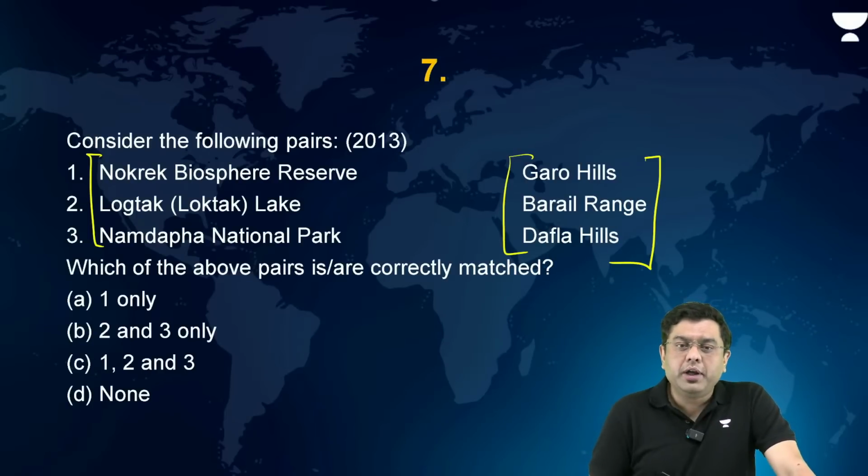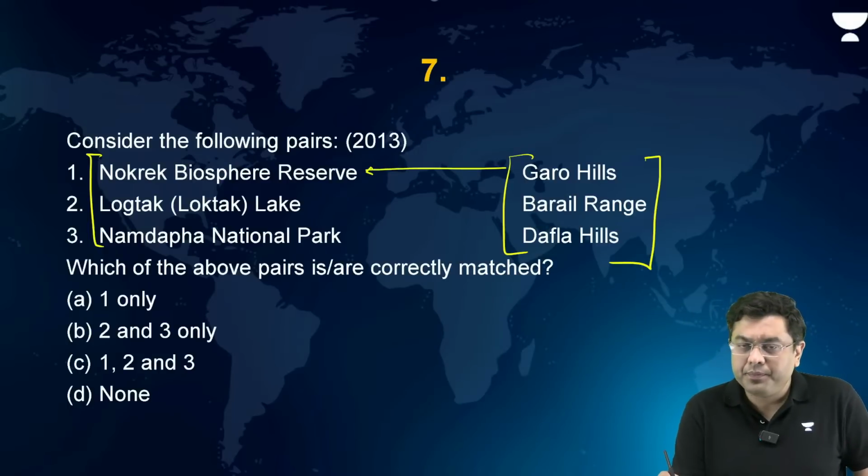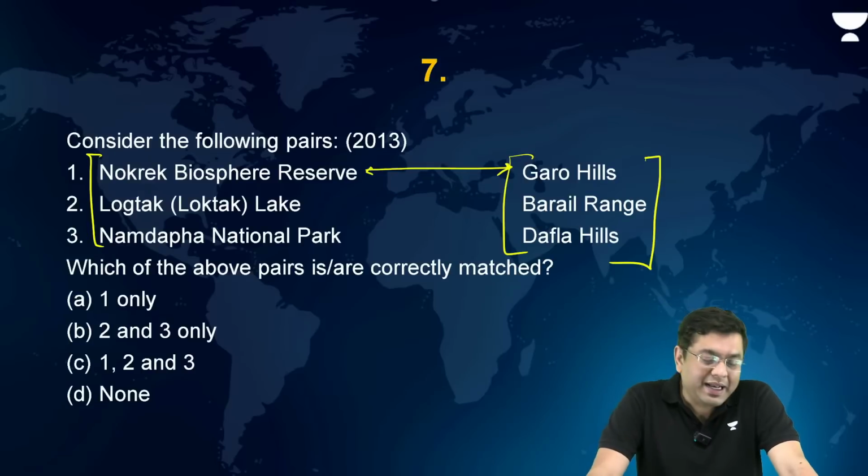So when you talk about the region of Nokrek, where is Nokrek situated? In the region of Garo Hills. So this is correctly matched. Now Loktak Lake, is it situated in the region of Bareil Ranges?